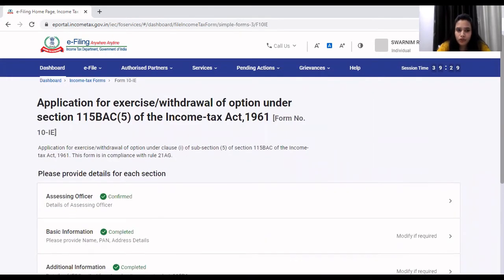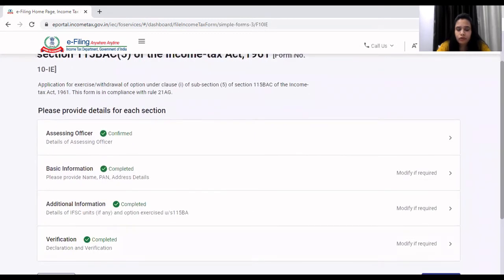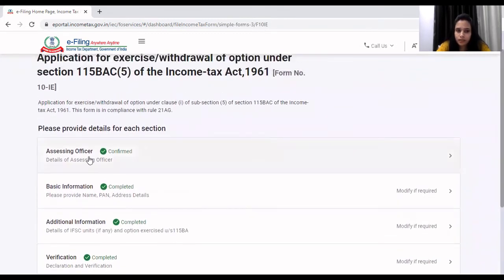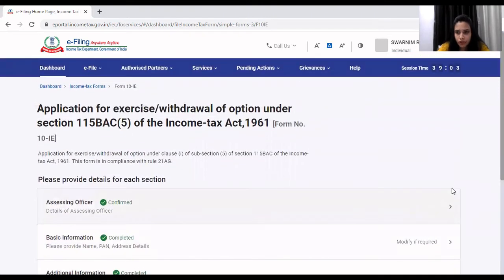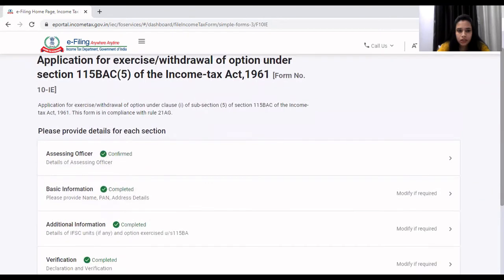Here there are four options. You need to provide assessing officer detail, basic information and additional information, and then last is verification option. So once you click on assessing officer, it will automatically fetch the detail, like in my case jurisdiction JUR is reflecting, and there is no option to select, so it is automatic. You just only need to confirm.